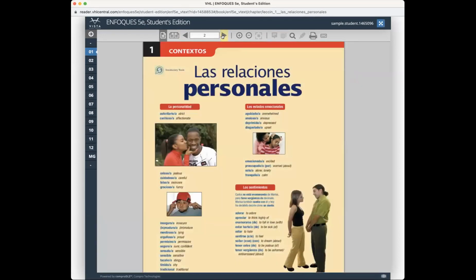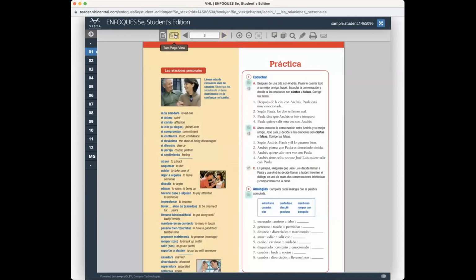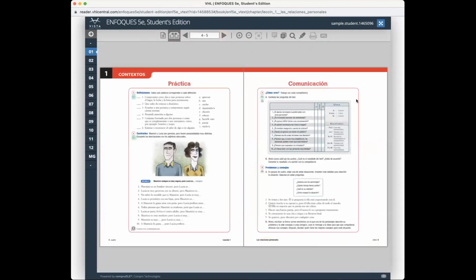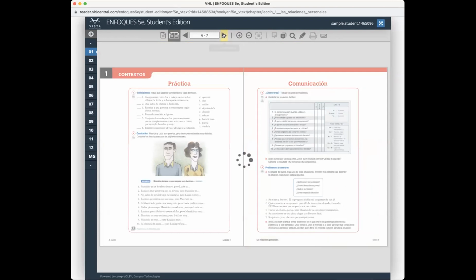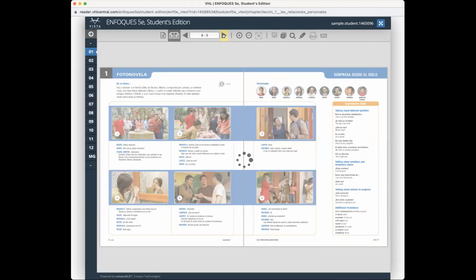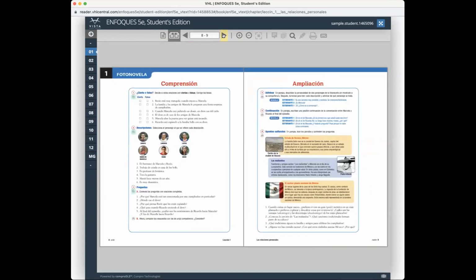And I can move along by using the arrows, and I can switch to a 2-page view, okay? And these exercises, the majority of them belong to the Supersite, okay? Some of them belong to your online homework, others are not included.